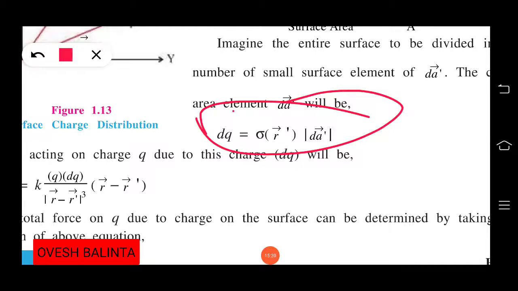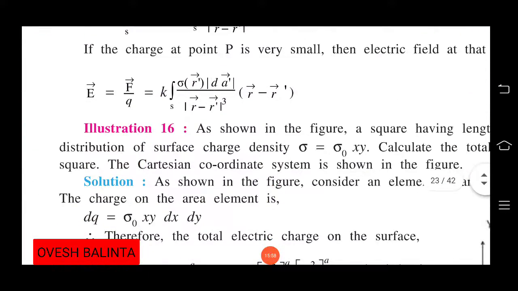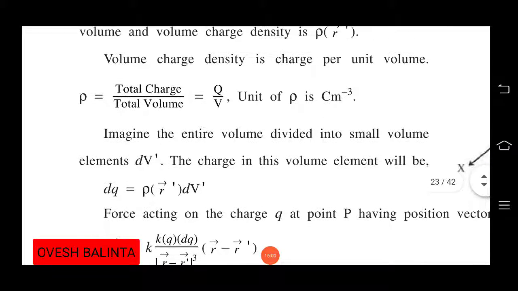Whenever we are talking about any particular non-uniform value, if we know the density and the area, then we can count how much charge is there, or maybe if we only know the density and charge, we can calculate how much area is there. So this is our surface charge distribution. Now afterwards we talk about another topic, which is volume charge distribution.